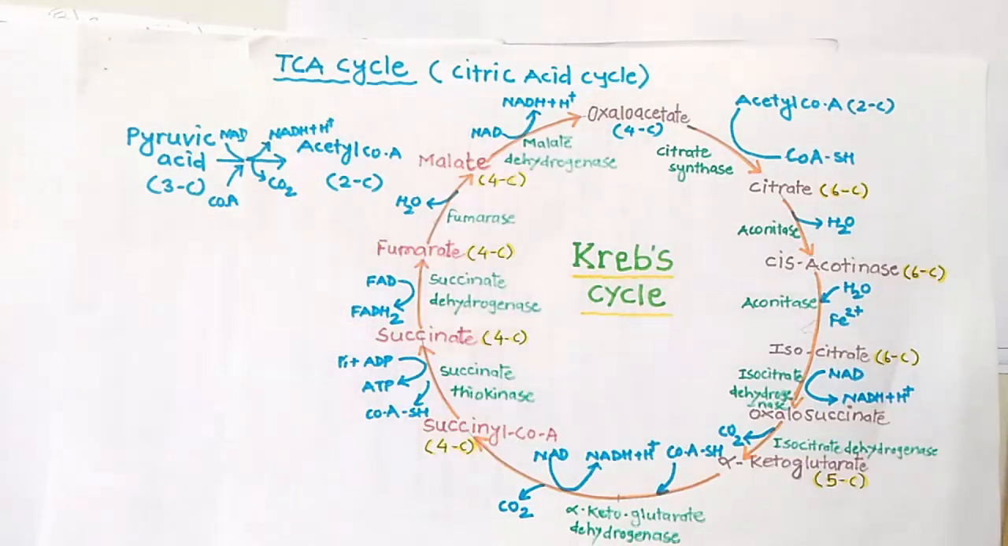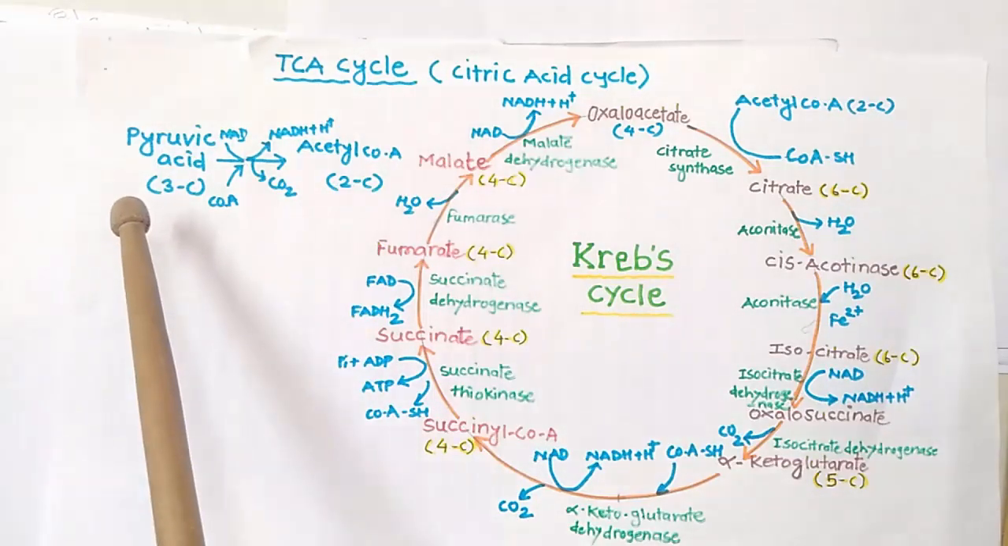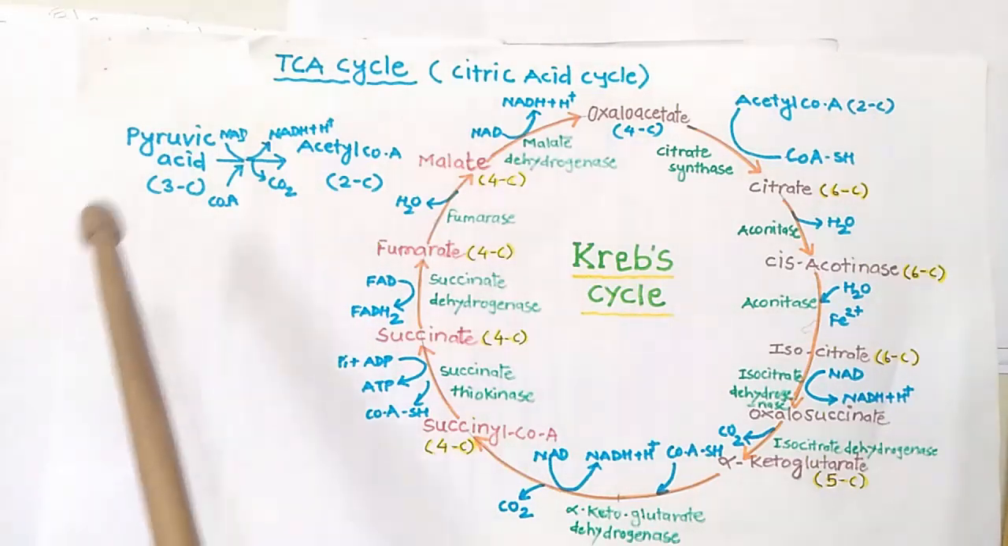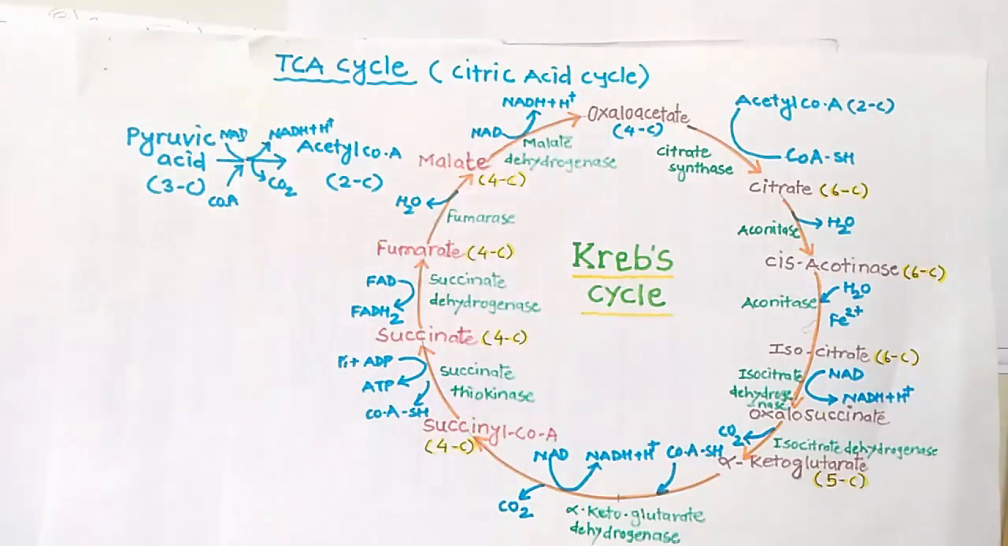As we discussed earlier, glucose is a 6-carbon compound, and it undergoes certain reactions and lastly is converted into pyruvic acid. This is a 3-carbon compound. But this pyruvic acid is not directly taken into the Krebs cycle. It undergoes some reactions and is converted into acetyl coenzyme A.